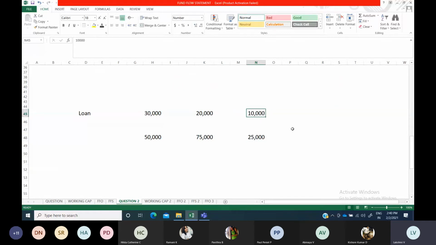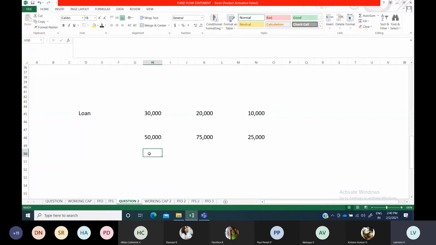Paid means application. Borrowed means fund is coming in. So you have to show under sources of funds. Okay, so 50,000 you have got earlier, 75,000 it has become now, which means 25,000 additional loan you have borrowed. So you have borrowed funds here, 25,000. The difference only you have to take to the fund flow statement. Based upon borrowed and based upon paid, you have to show either in sources or application.